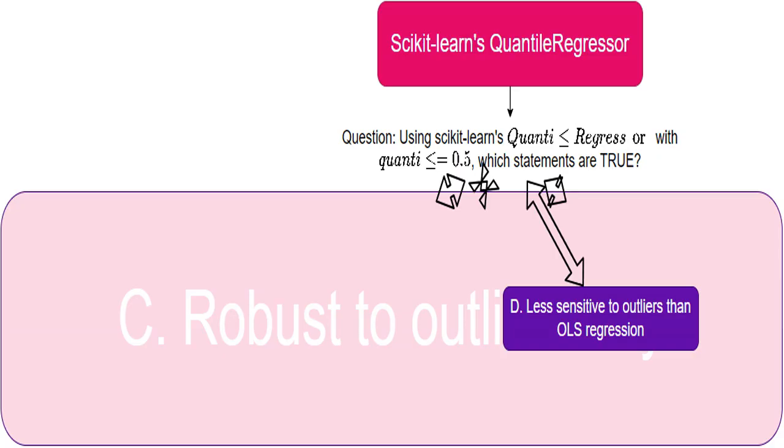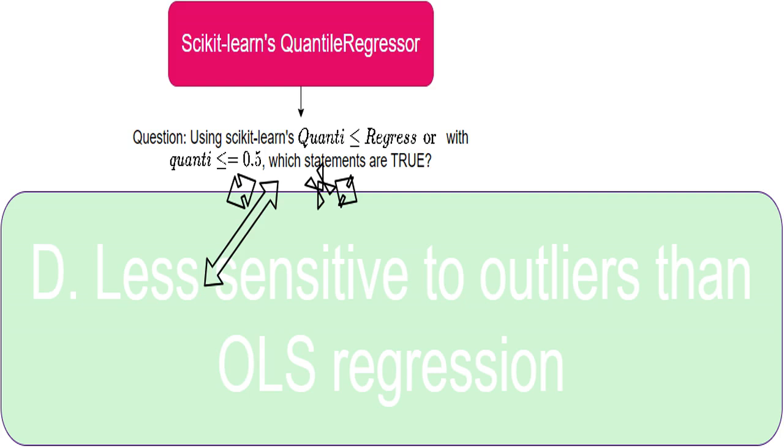This is partially true. Because I'm focusing on the median instead of the mean, my model is more robust to outliers than ordinary least squares, OLS, regression. However, option D is better because it explicitly mentions the comparison to OLS regression. This is the most accurate of the statements.